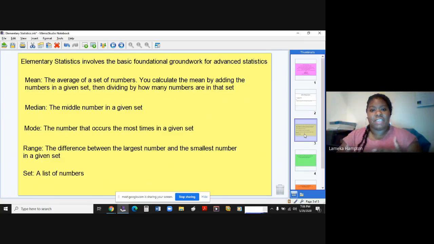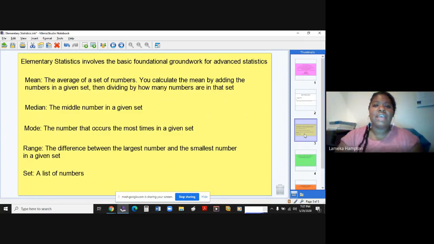And I did not put this in the video. Well, I did, but I want to explain. Depending on how many numbers you have in a set, which is just a list of numbers, if you have an even set of numbers, then there's a different way that you will have to find the median. And we're going to get into that. If you have an odd set of numbers, then your number is smack dab in the middle. And I always like smack dab in the middle. Okay? The mode is the number that occurs the most times in a given set. The range is the difference between the largest number and the smallest number in a given set. And of course, as I stated earlier, set is a list of numbers.